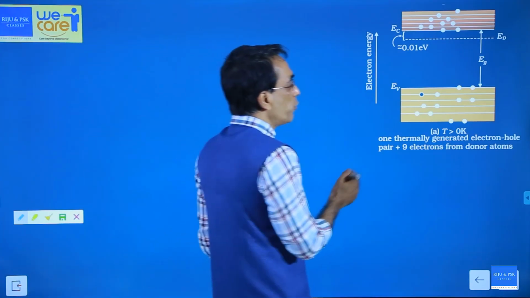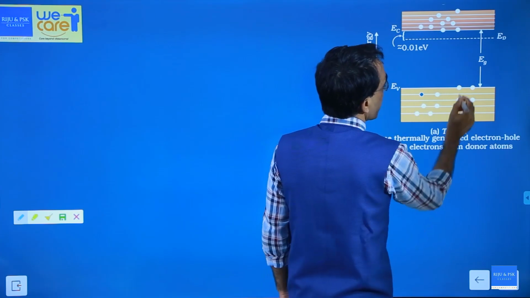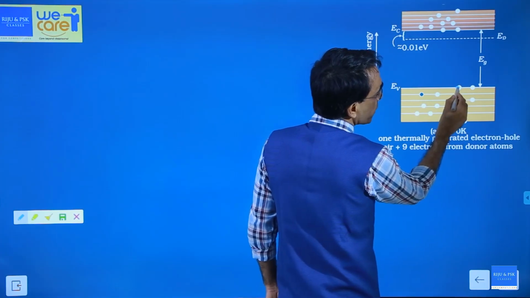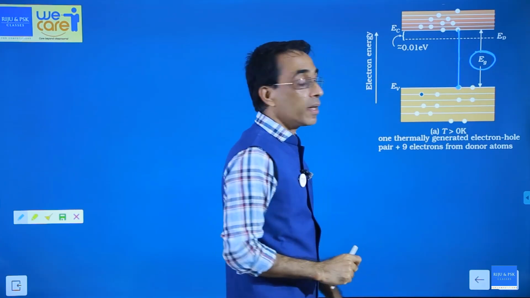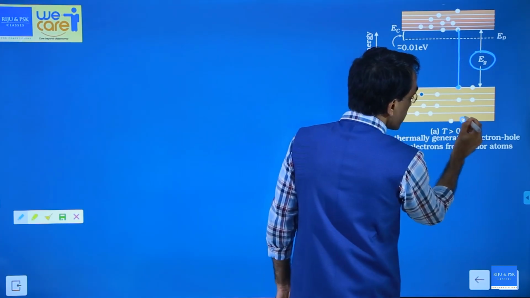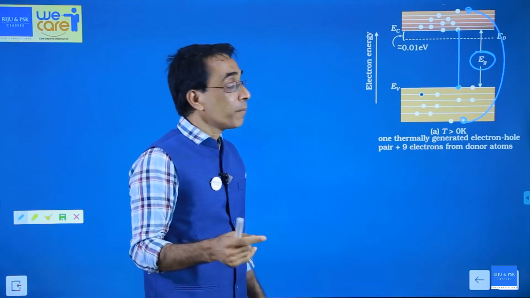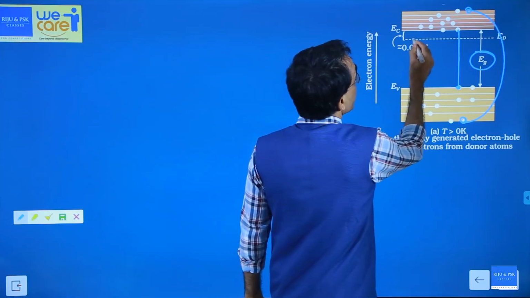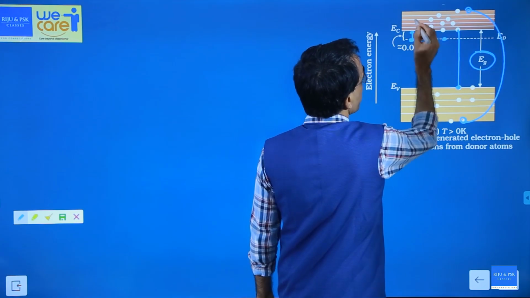Okay. If you actually want to remove an electron from valence band to conduction band, the minimum energy is equal to the energy gap. But if you are trying to remove an electron from this level to the highest level over there, you need more than that, right? But here if you have the fifth electron, the pentavalent electron, then you need only this much, its position is here. So you need only this much of energy.